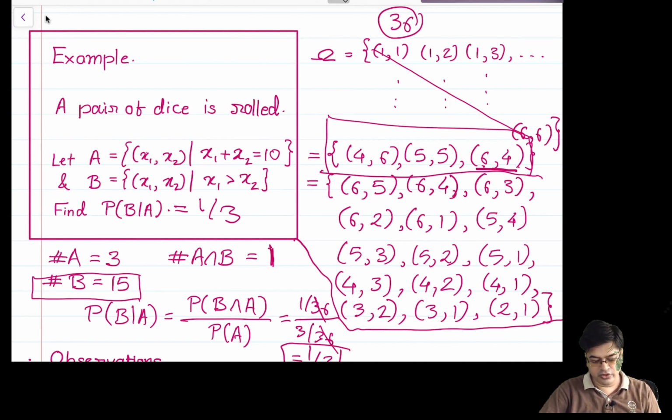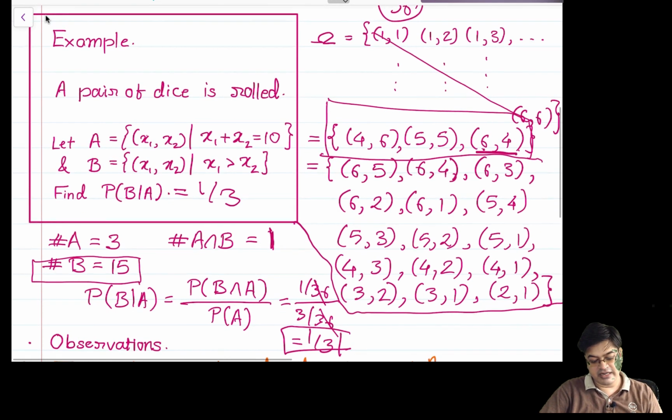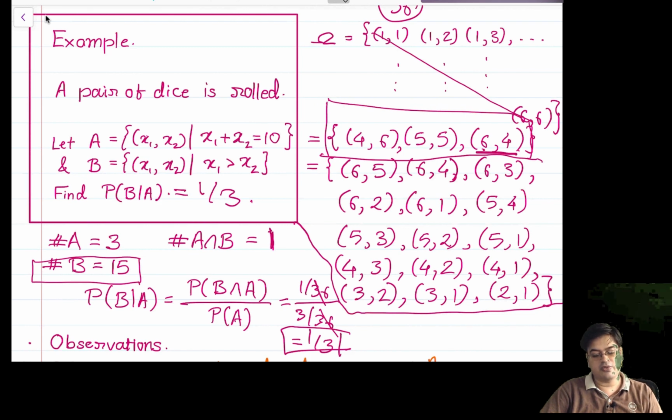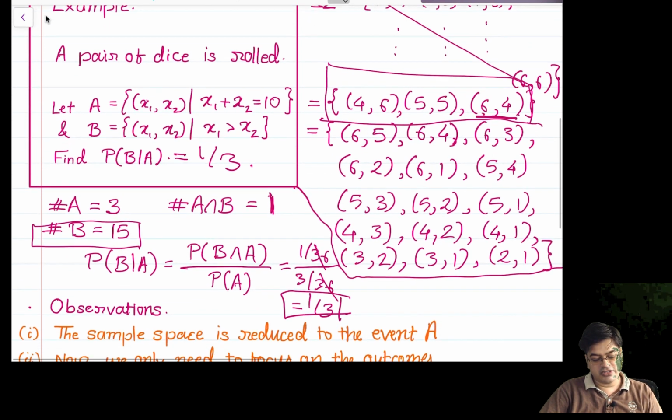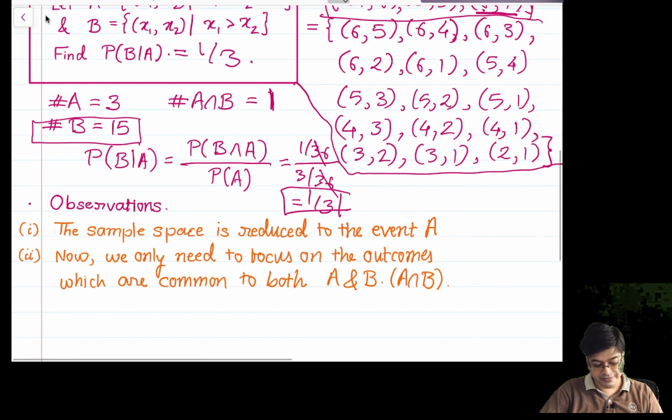So I have shown you both ways: one where I am not using probabilities but listing the outcomes of the sample space and computing the explicit probabilities. You can see it is a time-consuming experiment, but if you use the knowledge of probability, that is, reduction of the sample space, then you can easily compute the probability to be equal to 1 by 3. So these are the observations that we have listed here.